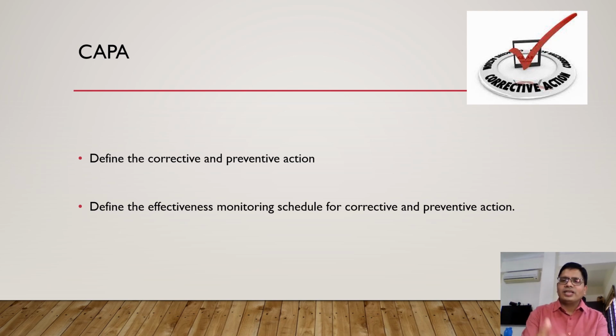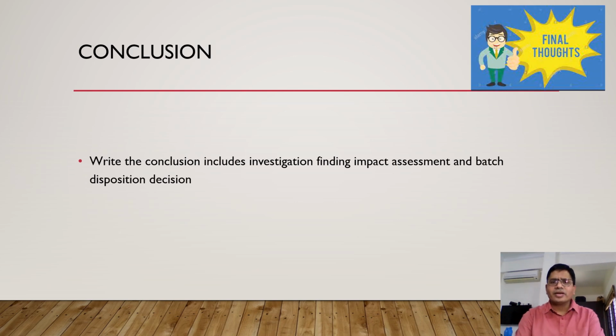After 3 months, 6 months, 9 months, 12 months, if you see the CAPA is effective, then you can close your effectiveness monitoring also. Write the proper conclusion of the report. What was your finding, impact assessment and batch disposition decision. So the conclusion is also very important and it should be part of the report.